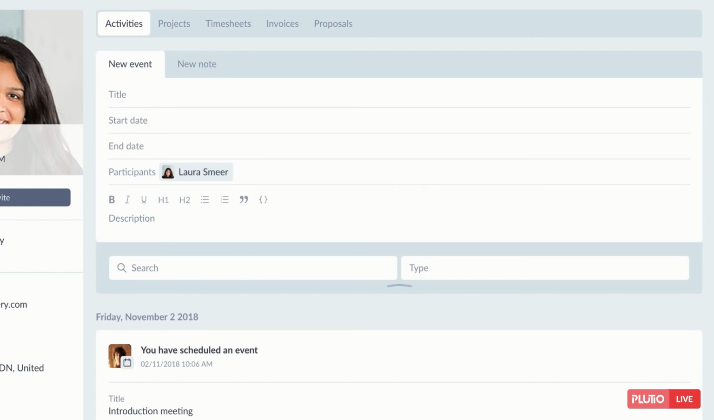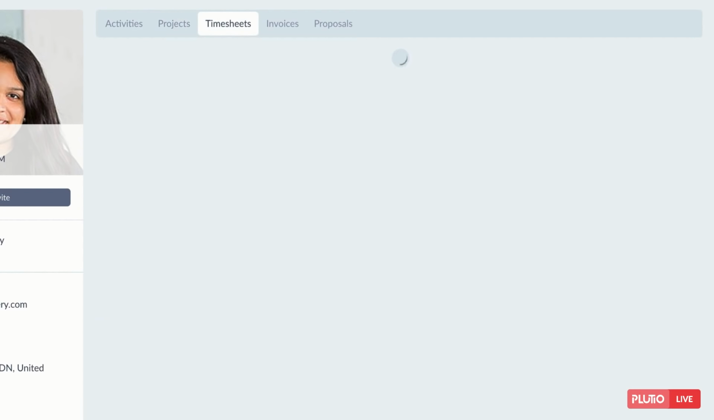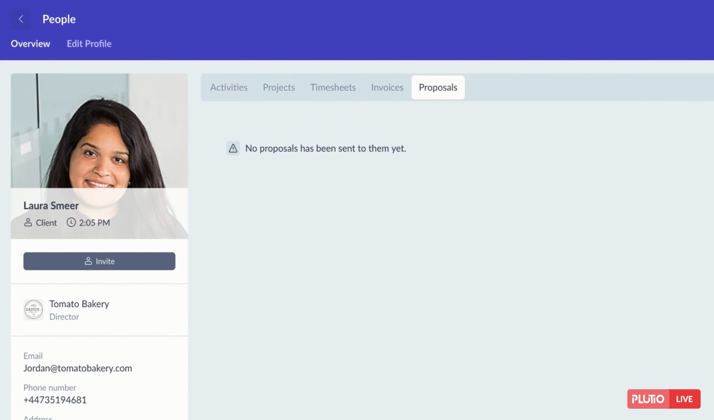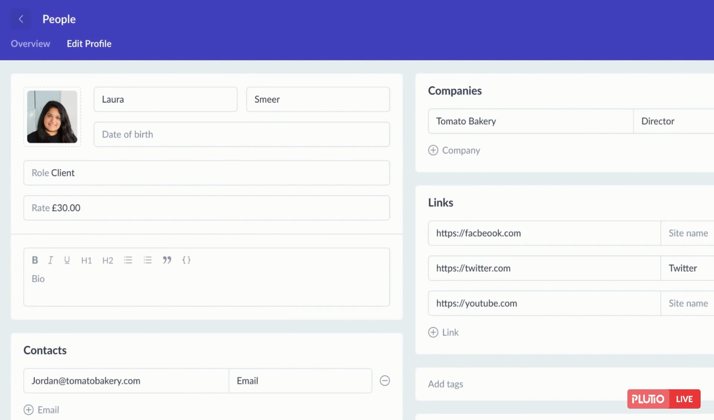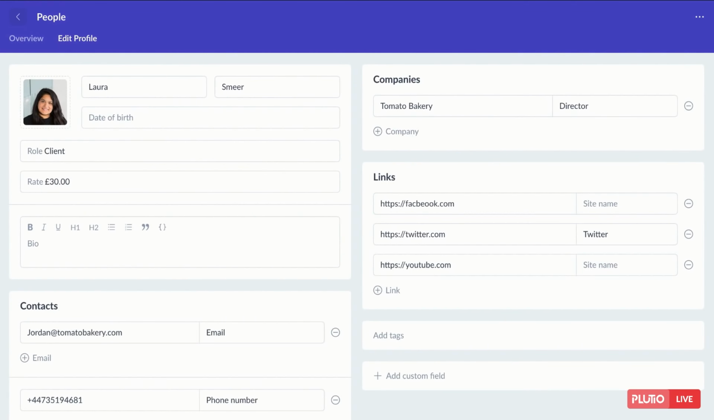You can quickly view all of the related items to this profile, from projects to timesheets, invoices, and proposals. To edit someone's profile, click on the Edit Profile button, and that will open the profile editor. Your changes will be applied instantly.